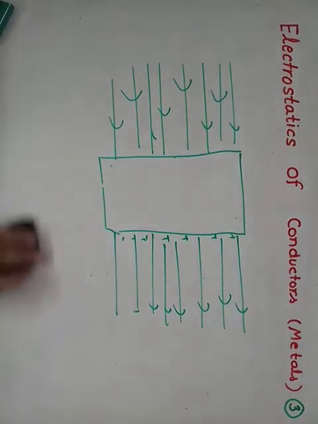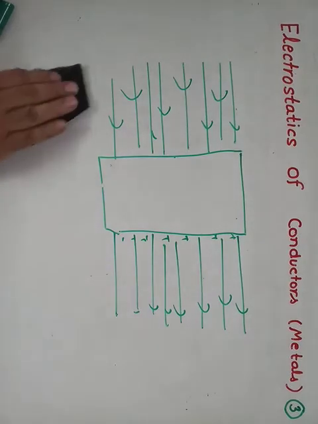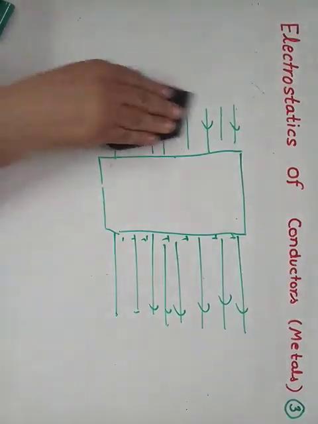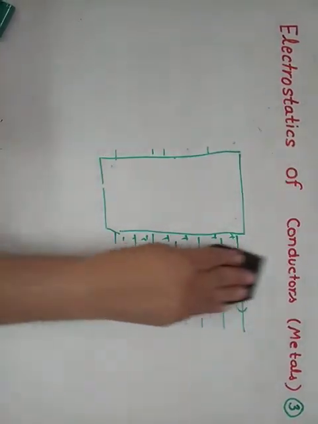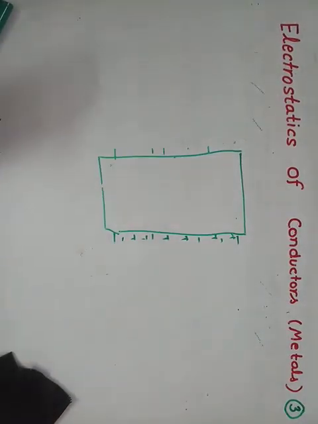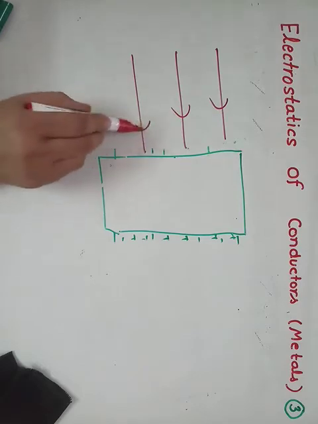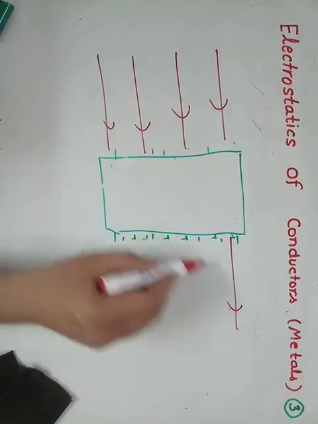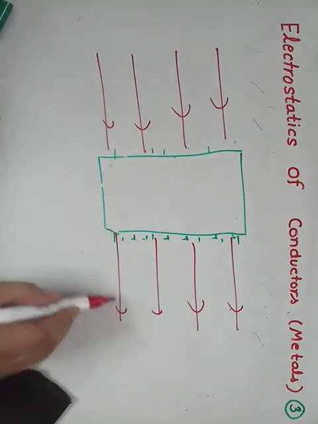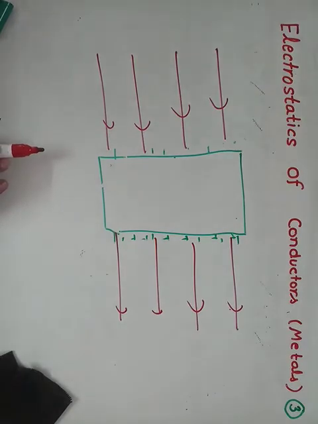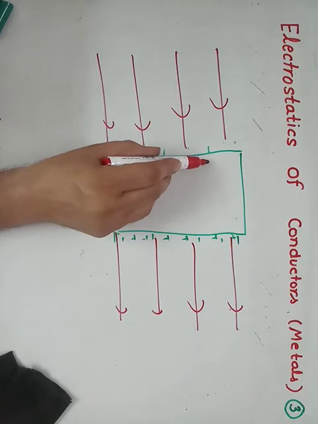Since the number of negative charges reduces, the number of field lines also reduces, let it be 3 or 4. And in this case there is also a field inside the body.